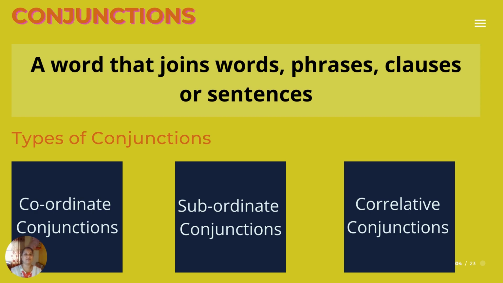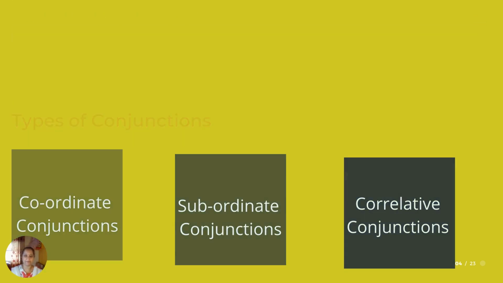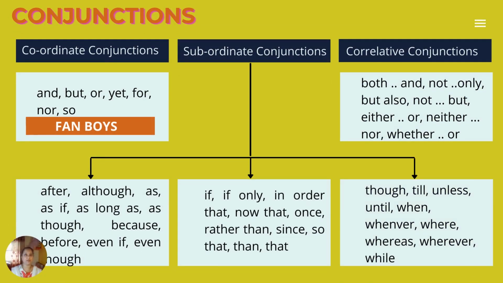And we also have three categories of conjunctions. First one is coordinate conjunctions. Next we have subordinate conjunctions and then correlative conjunctions. Coordinative, subordinate and correlative. Okay. So now let's see one by one how these conjunctions are divided, like what conjunctions actually come under these categories.